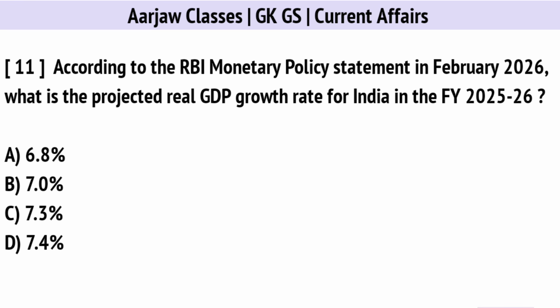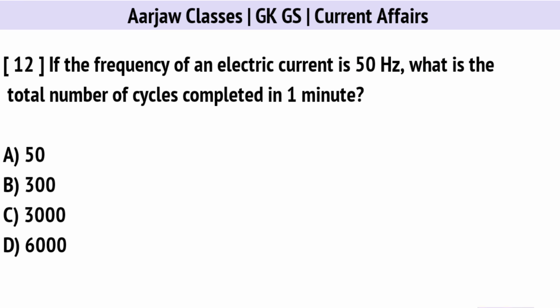According to the RBI Monetary Policy Statement in February, what is the projected real GDP growth rate for India in the financial year 2025-26? Correct option is D. 7.4%. If the frequency of an electric current is 50 Hz, what is the total number of cycles completed in 1 minute? Right option is C. 3000.